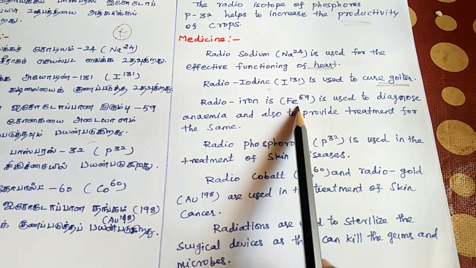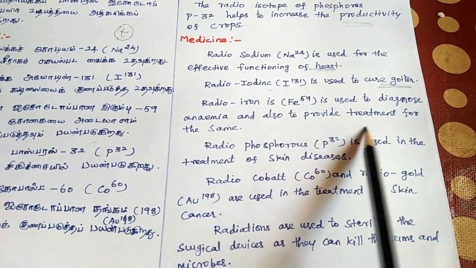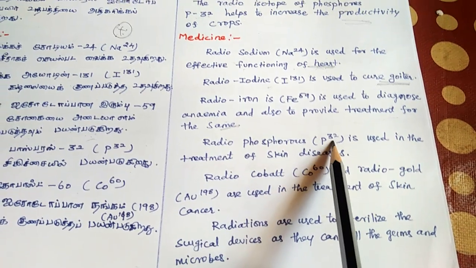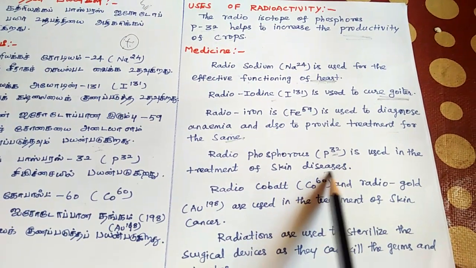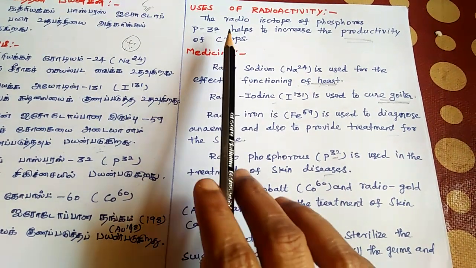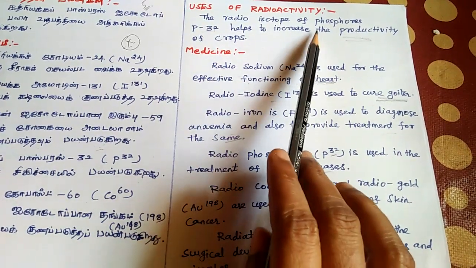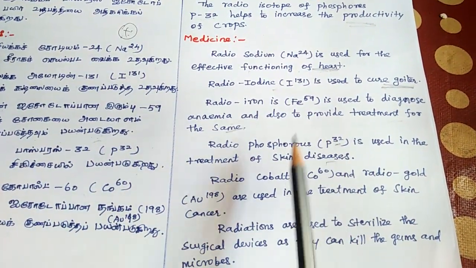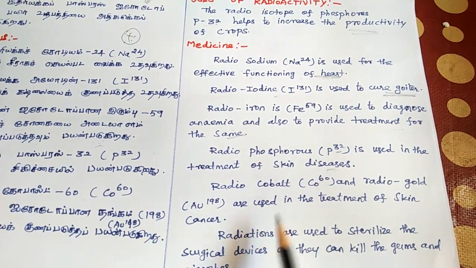Radio iron, Fe59, is used to diagnose anemia and also to provide treatment for the same. Radio phosphorus P32 is used in the treatment of skin disease.